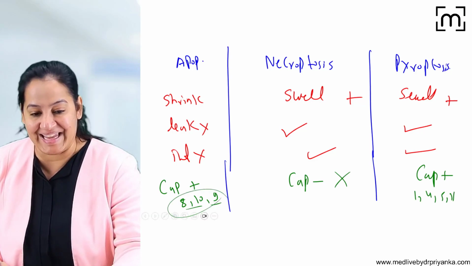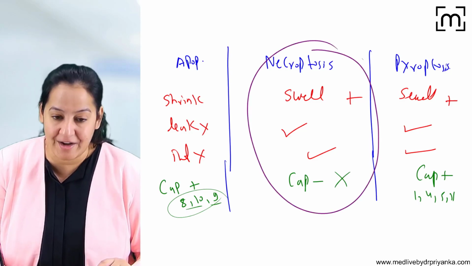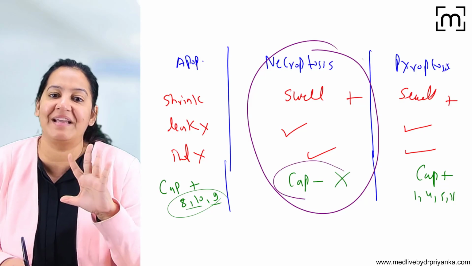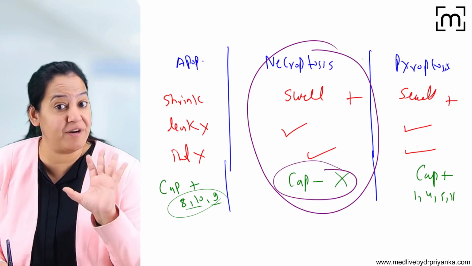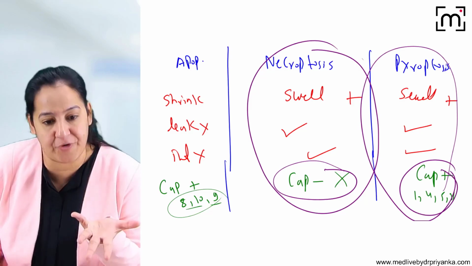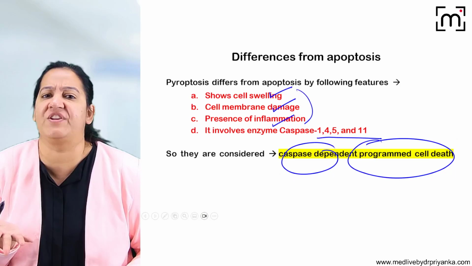So, crystal clear concept, can I say necroptosis is programmed cell death which is caspase independent? Yes, caspase independent programmed cell death. And can I say pyroptosis is caspase dependent programmed cell death? Okay, so please learn the differences. If you are learning the differences, it is the definition only.